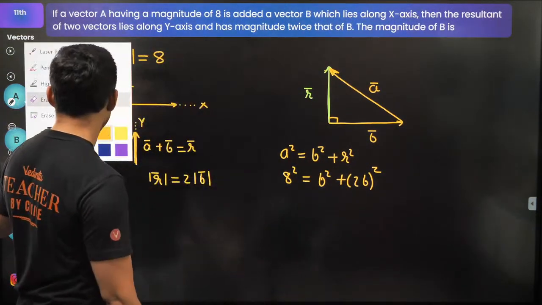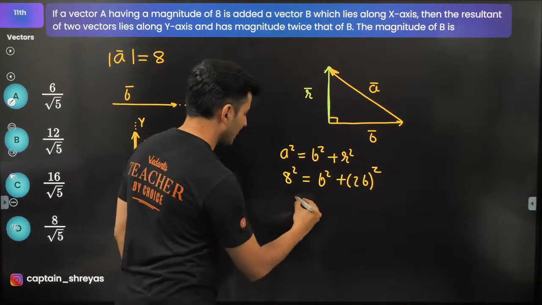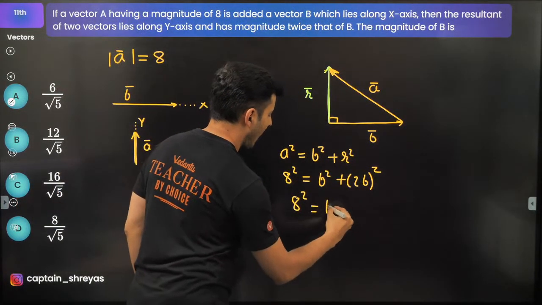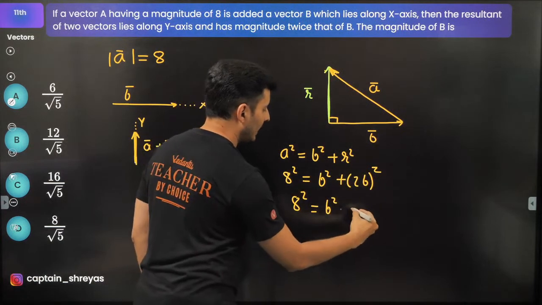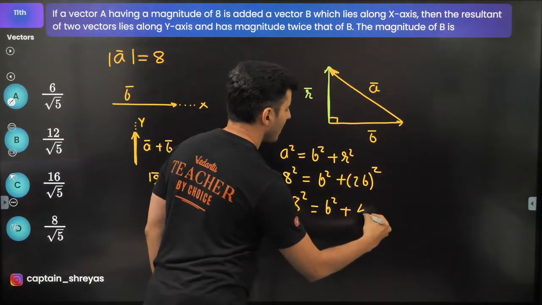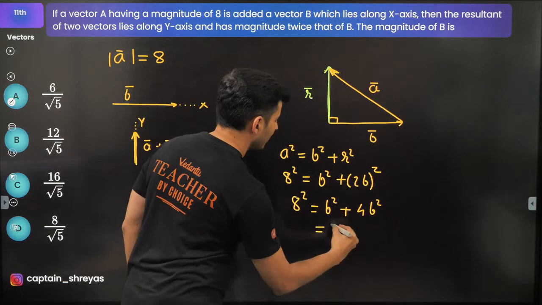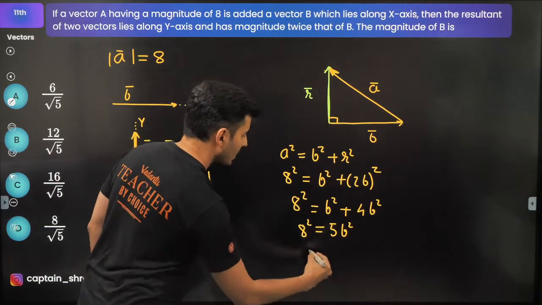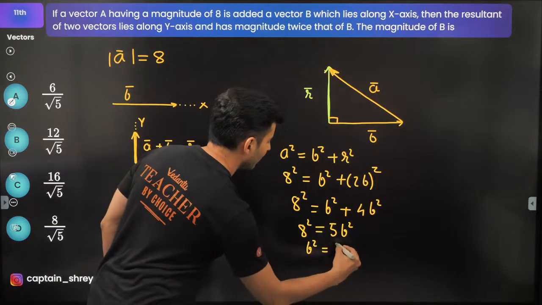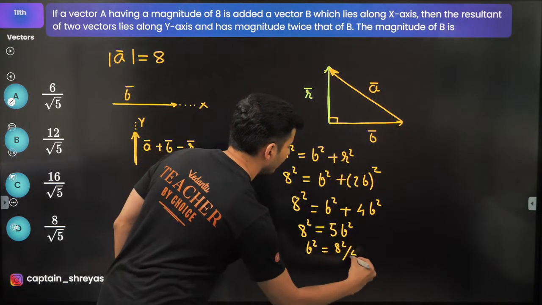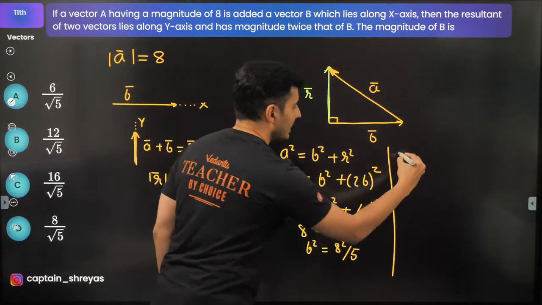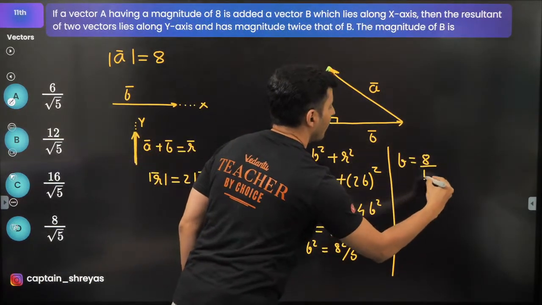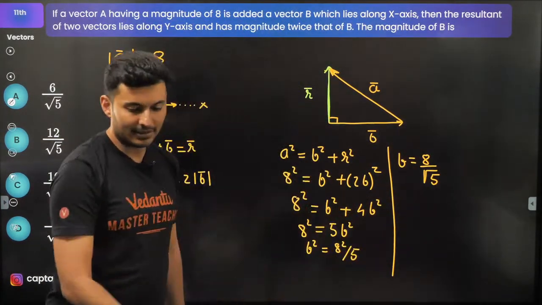Okay, so this should have been slightly different. I'll just put 8 square over here and B square over here and 2B's whole square. This should be 4 times B square, so this will be 5 times B square. This will be nothing but 8 square. So B square will be 8 square by 5. So technically speaking, B will be 8 by root of 5. That's it. That's the answer.